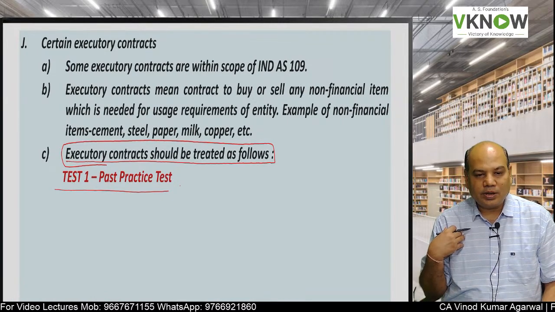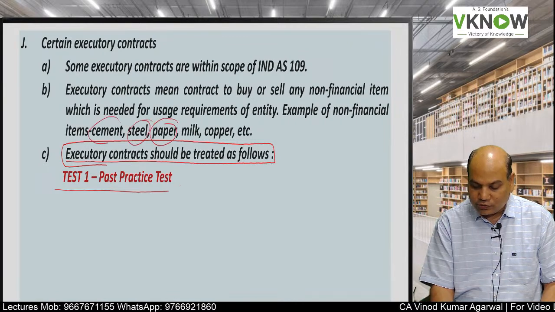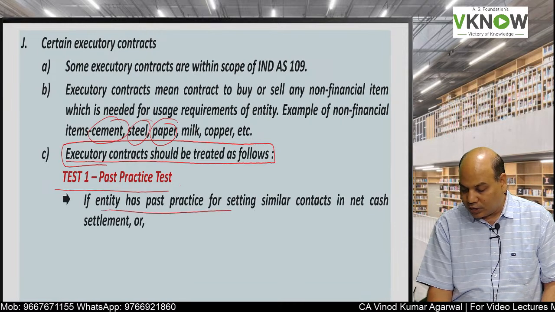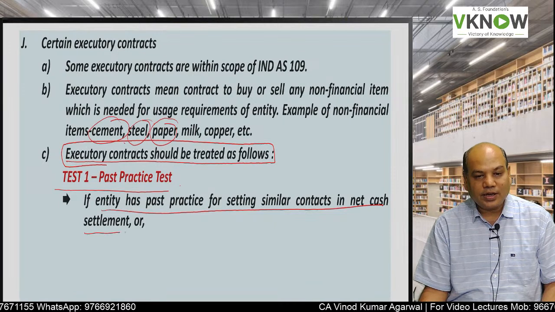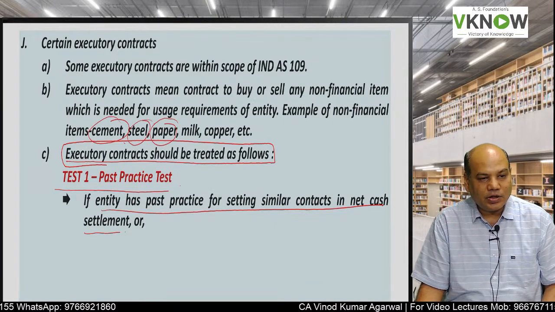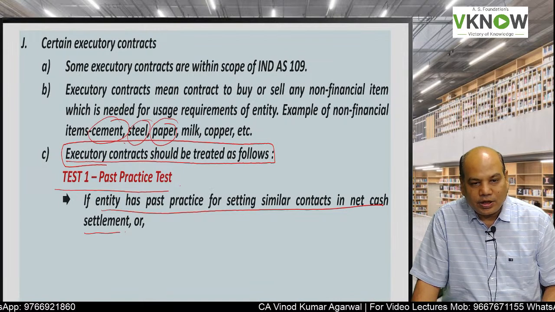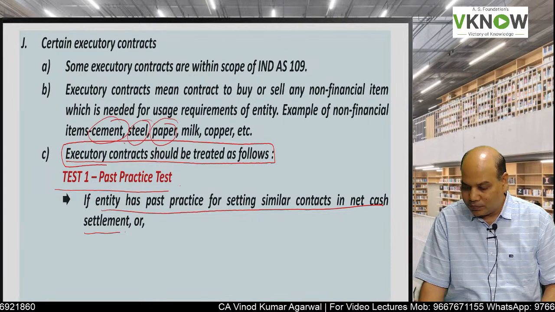Like, I am a teacher, I have nothing to do with paper or steel or cement. I have the practice of entering into such contracts in net cash settlement. That means I only receive or pay the difference. I am really not interested in steel, paper, cement, milk, copper.